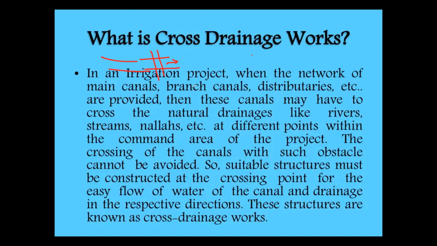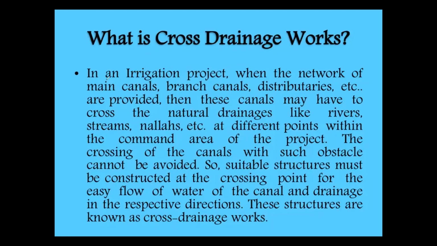In such situations we need to construct a structure in between to transfer the water. The canal water should not enter the natural drain, and the drain water should not enter the canal. So we need to construct a structure here. Whatever structure we construct at the crossing point is called cross drainage work. In this, we are going to see the classification of cross drainage work.